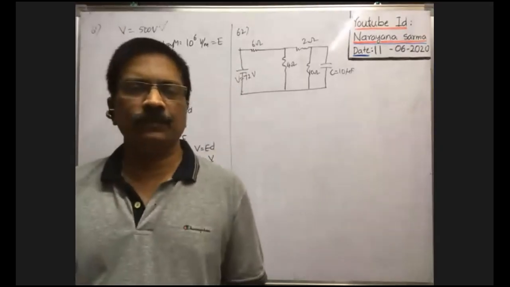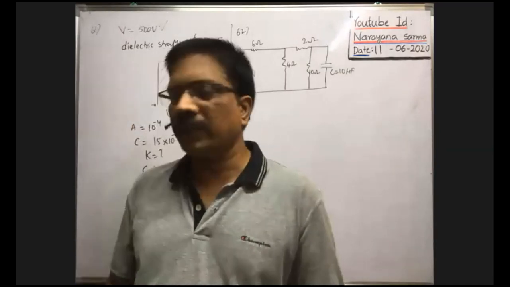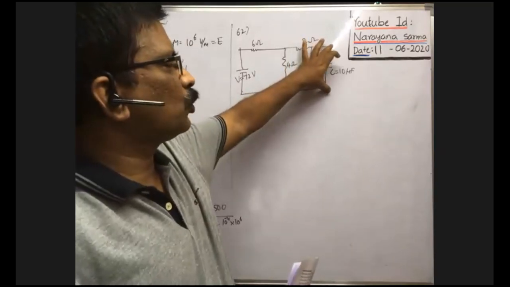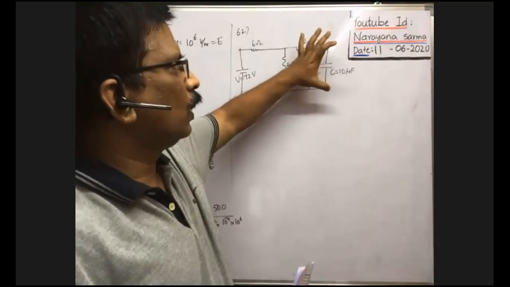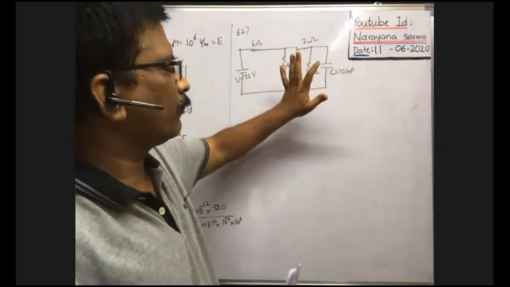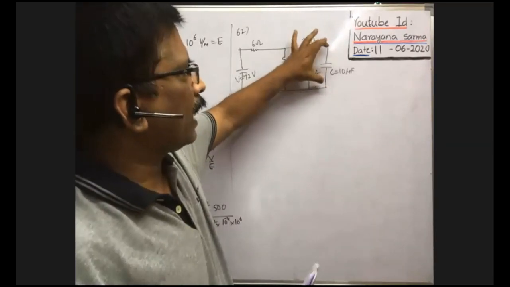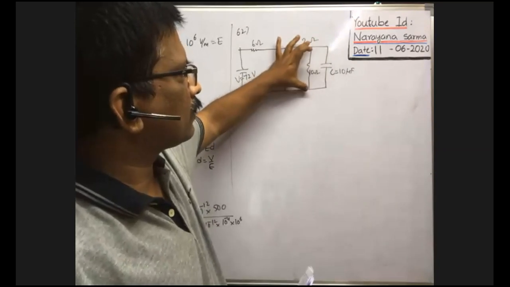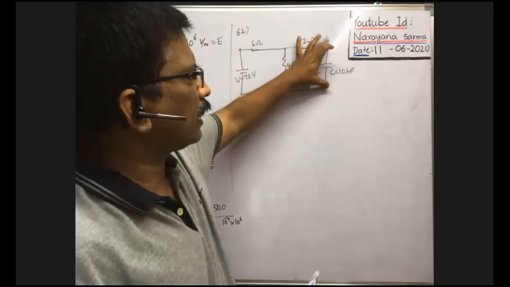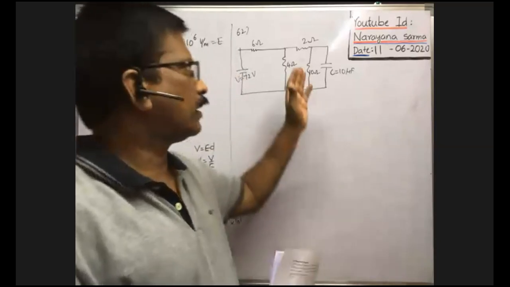Are you getting idea? To find the charge stored in the capacitor, definitely we need the potential difference across the two plates of the capacitor. Means potential difference here. You see, this is the diagram given. As the two plates of the capacitor are connected across this 10 ohm resistance, whatever the potential difference across the 10 ohm resistance, that is the potential difference across the capacitor. That's why our aim is we have to find the potential difference across the 10 ohm resistance.